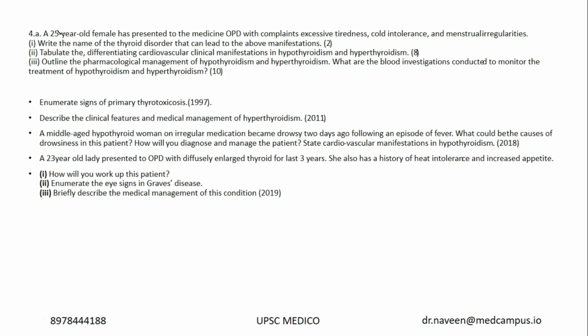Okay, so they have given you a clinical picture of hypothyroidism. They are asking you what is the treatment, what are the cardiovascular manifestations, what is the pharmacological management, what are the blood investigations or thyroid function tests that you perform. If you know from biochemistry what the thyroid function tests are and how you interpret TSH, T3, T4 in a case, how do you follow these kinds of cases? So similarly, from the thyroid point of view, hypo and hyperthyroidism, there are many questions from 97, 2011, 2018, 2019.